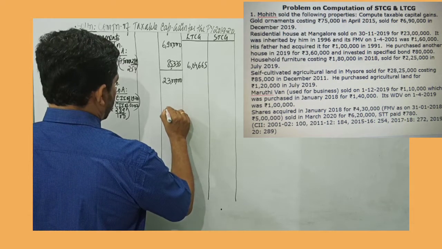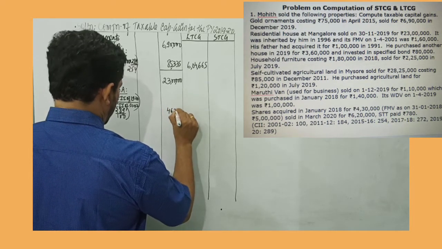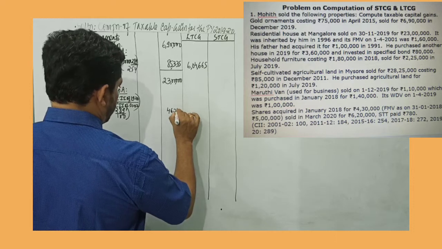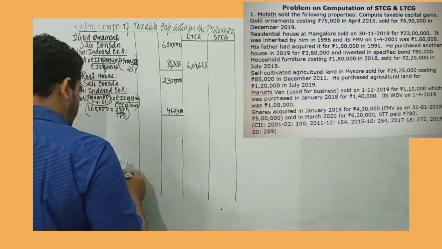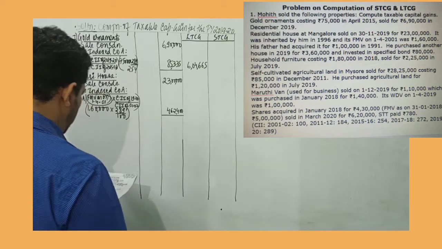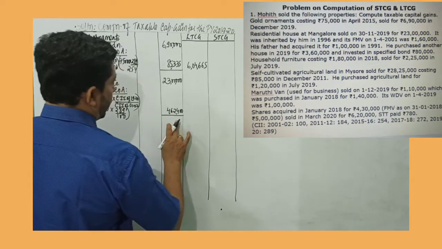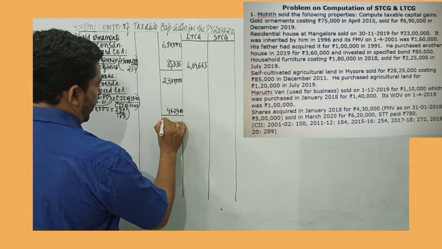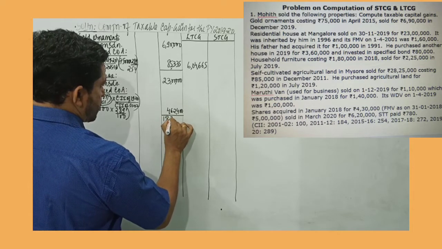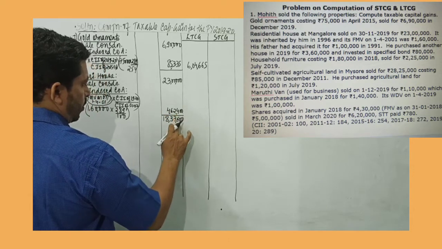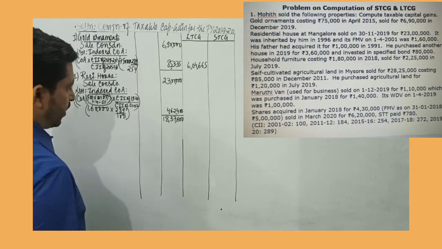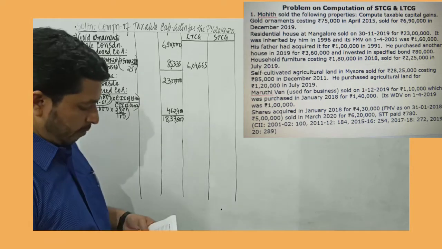So 4,62,400 would be the value. So I deduct and write it in the inner column itself. 23 lakh minus 4,62,400 gives 18,37,600. So 18,37,600 is long-term capital asset.